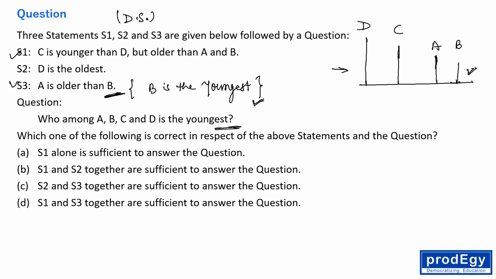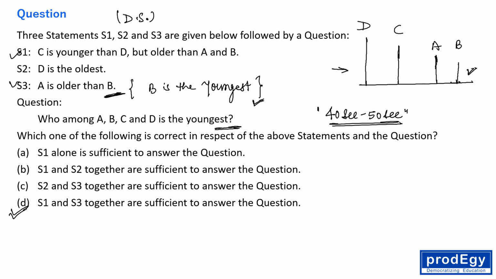Fine. So this question will take around 40 to 50 seconds of your time. The ideal solving time for this question is 40 to 50 seconds maximum. The youngest is B, so S1 and S3 together are sufficient to answer this question. The correct answer is option D. S1 and S3 together are sufficient. Very simple question, friends.